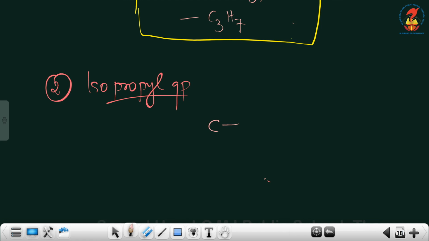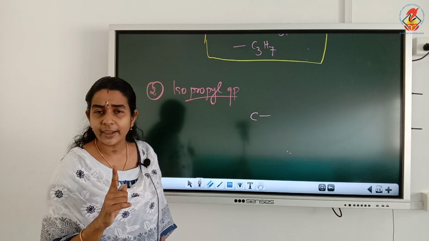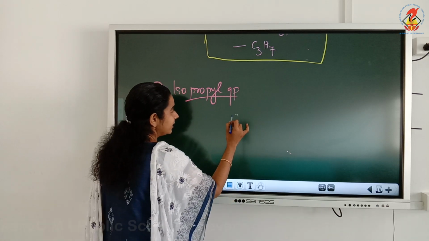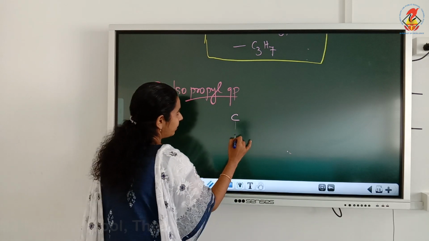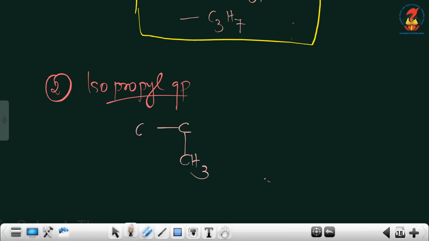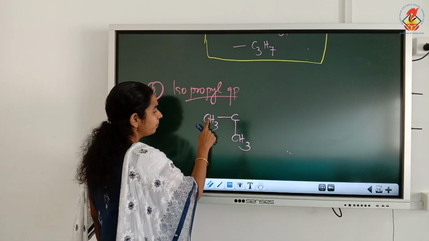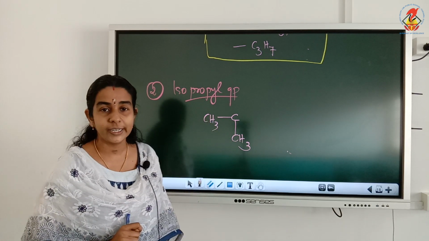Isoprop means, iso means what? 2 methyl groups should be attached to one carbon, isn't it? So this is one carbon. So 2 methyl groups should be attached to one carbon. This is the condition required for an iso compound. 2 methyl groups should be attached to one carbon.